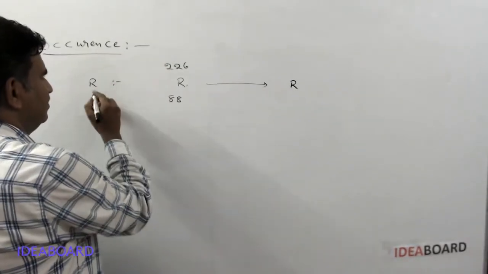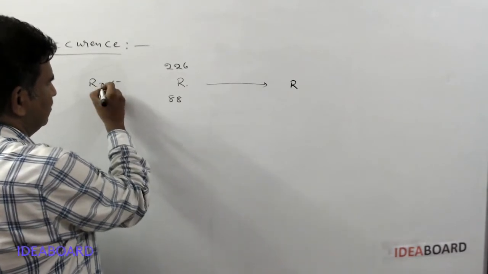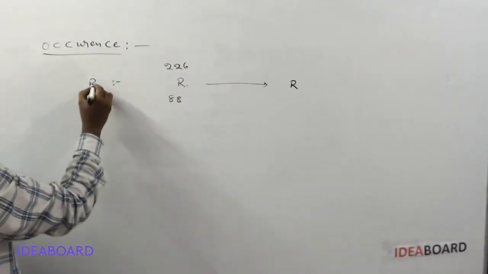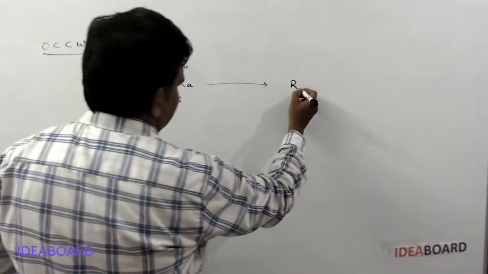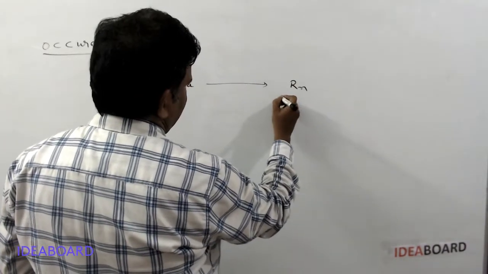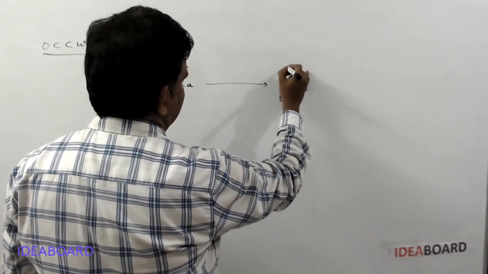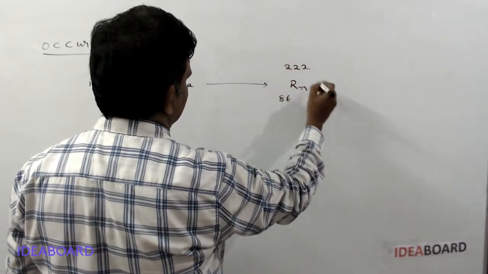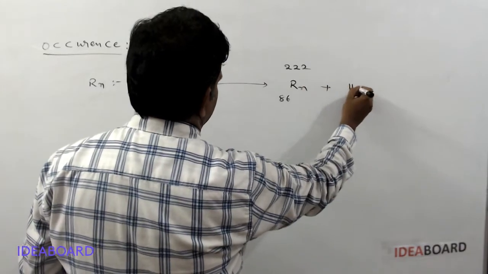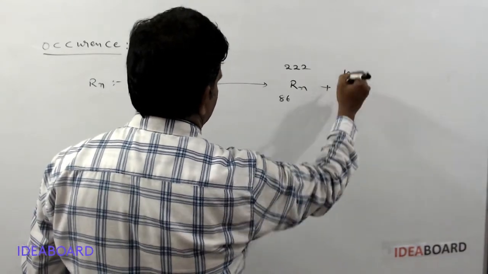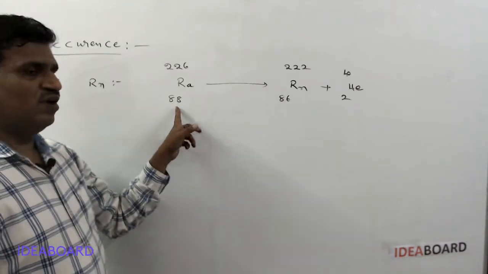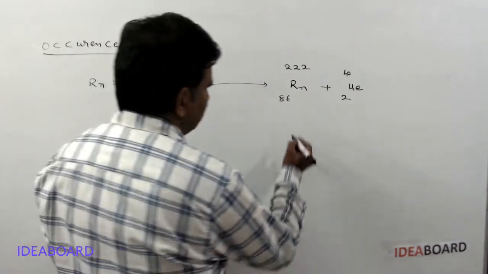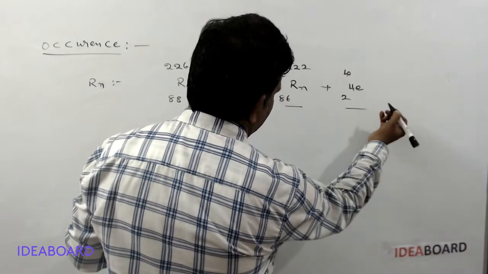Radon is obtained from radium, and this is giving radon 86, 222 plus He 4, 2. So if you observe, radium on radioactive disintegration forms radon and helium.